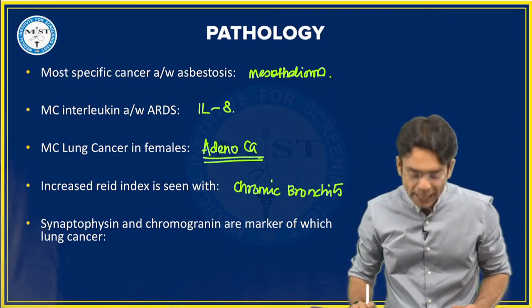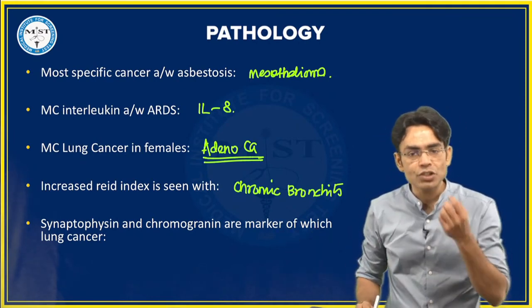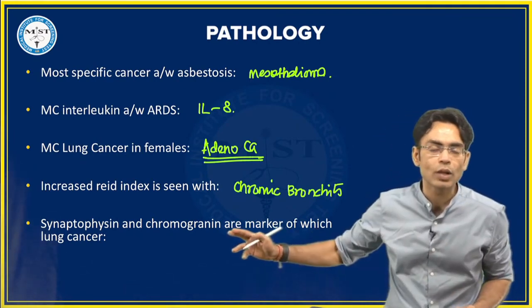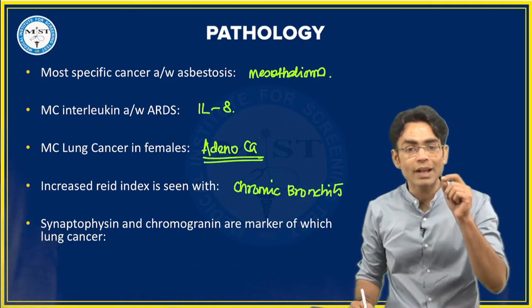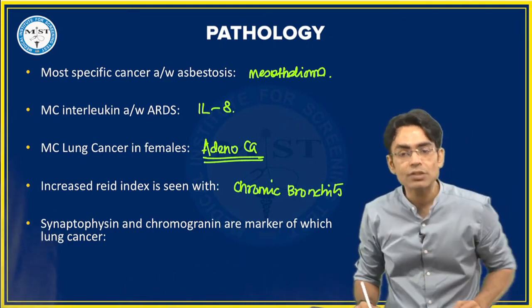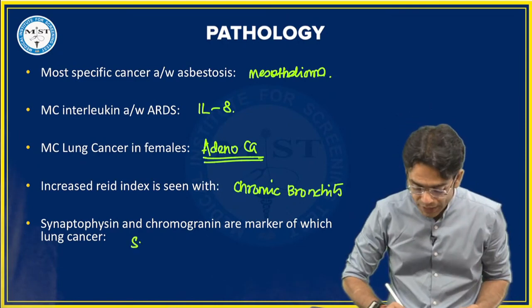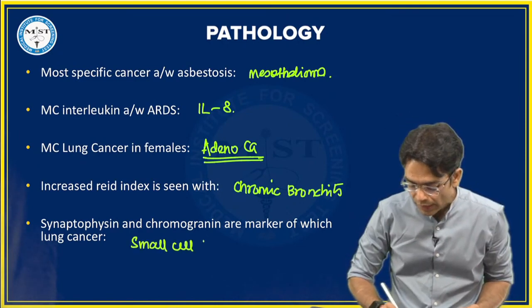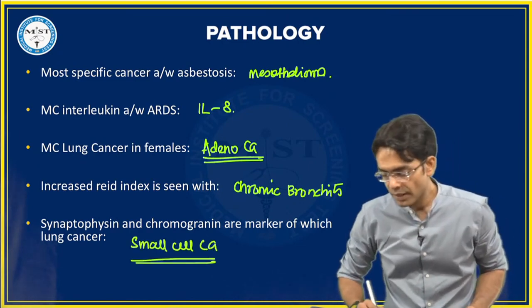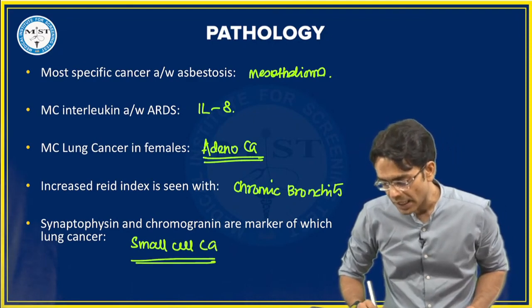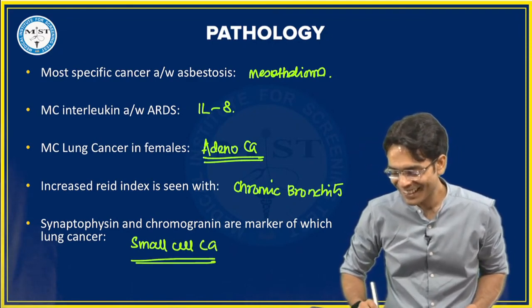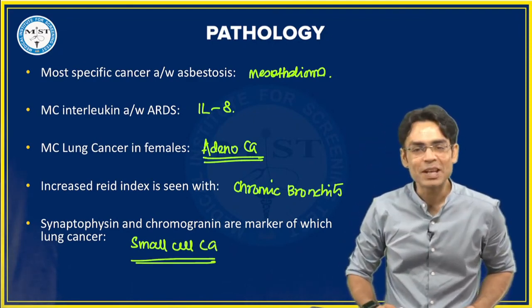And synaptophysin and chromogranin, I've just told you that synaptophysin and chromogranin are the markers for neuroendocrine cells. And which lung cancer is arising from the neuroendocrine cell? Your small cell cancer of the lung. Small cell cancer lung. Yeah, beta. Very good.